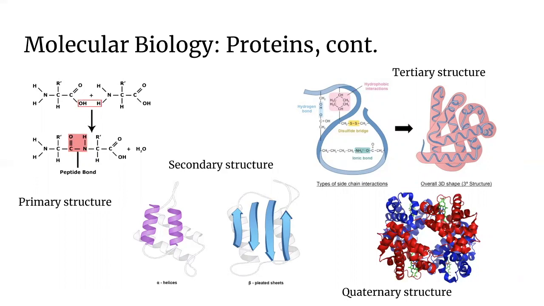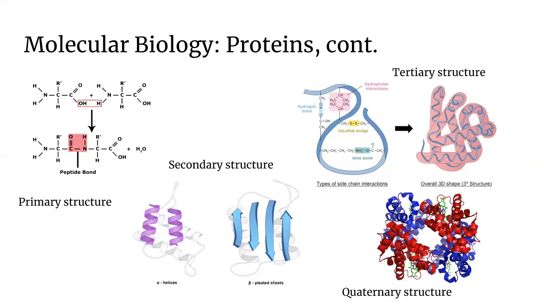In the primary structure, we can see the peptide bonds between the amino acids, and this results in a linear peptide chain. In the secondary structure, we can see the hydrogen bonds between the nitrogens and oxygens, and this results in the folding of the peptide chain, which creates either an alpha helix or a beta pleated sheet.